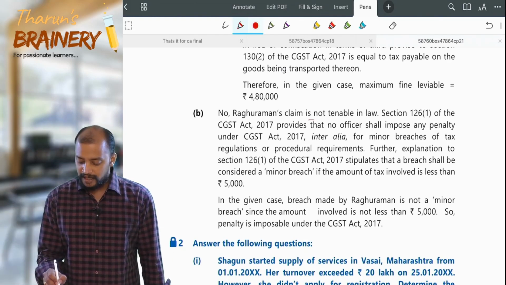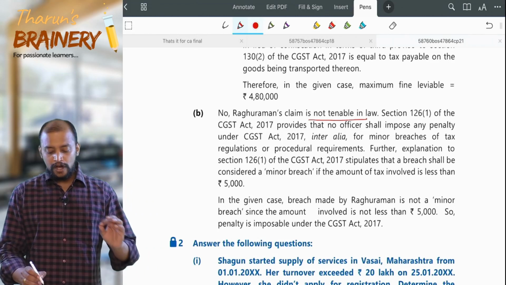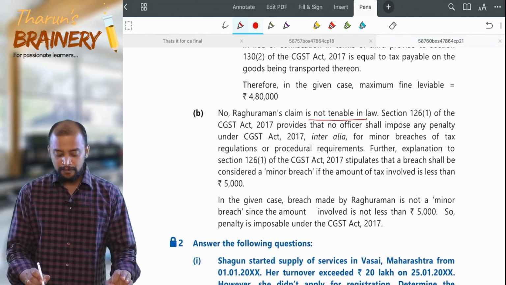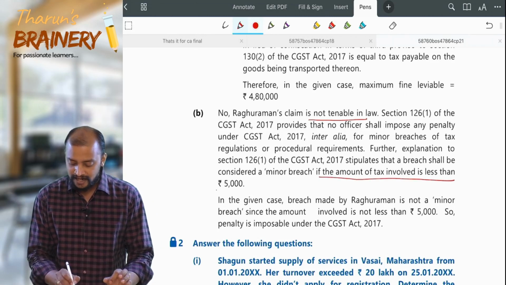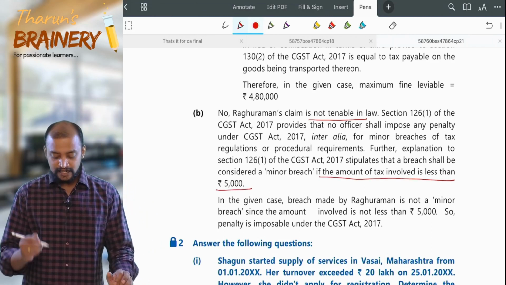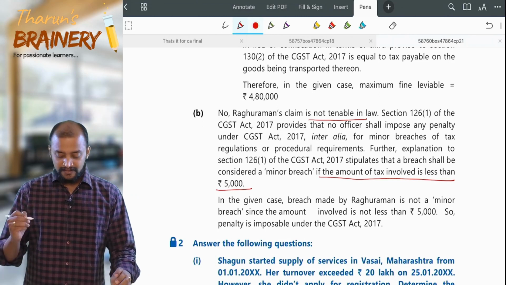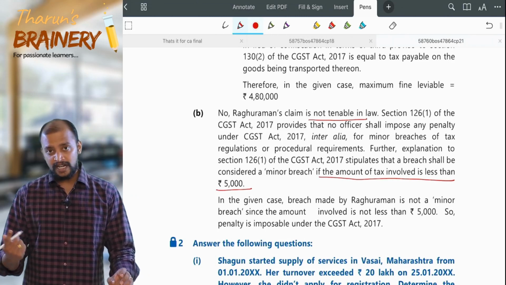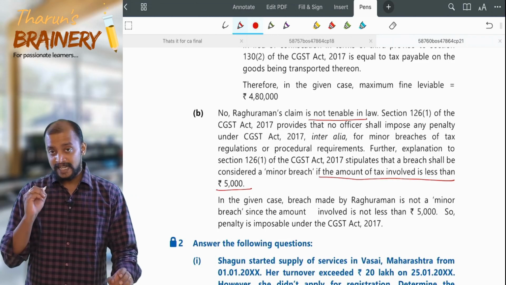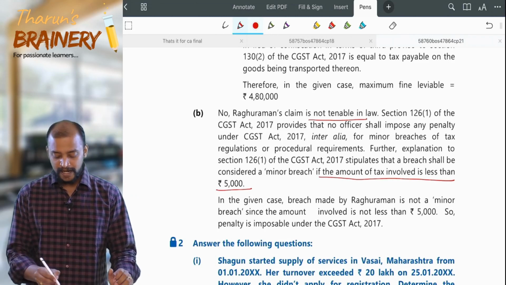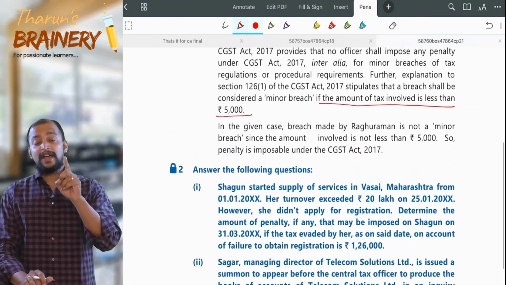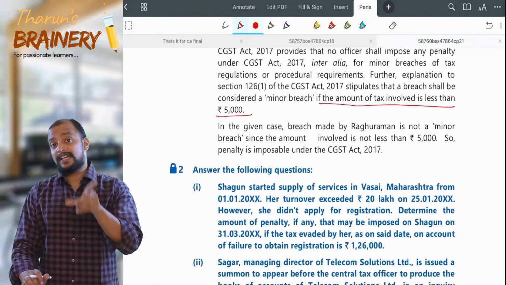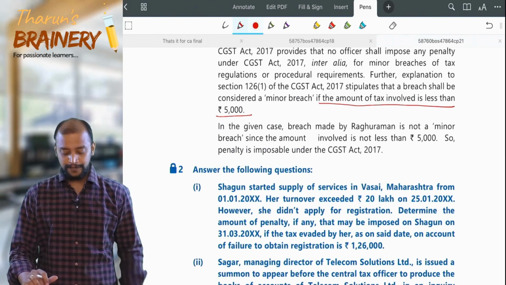Why not tenable in law? Because no officer shall impose any penalty for minor breaches. And what is considered as a minor breach? If the amount of tax is not more than 5,000. But in this case it is more than 5,000. So penalty is imposable. Then remember, a minor breach means the tax involved is less than or equal to 5,000.